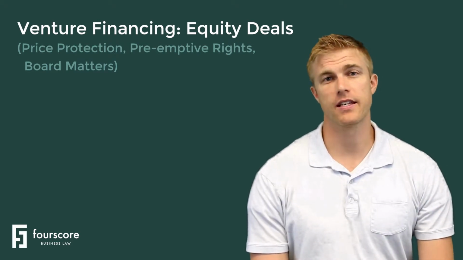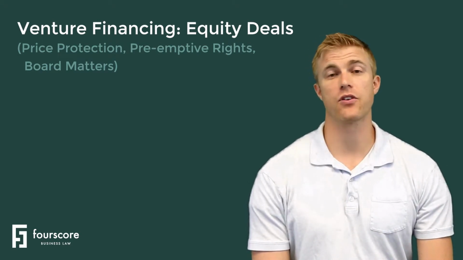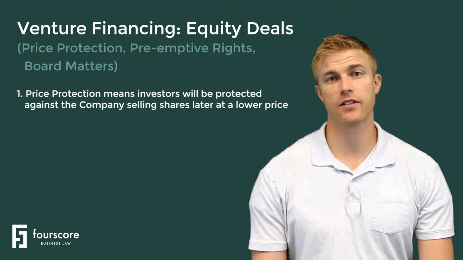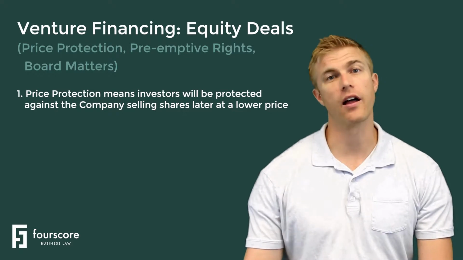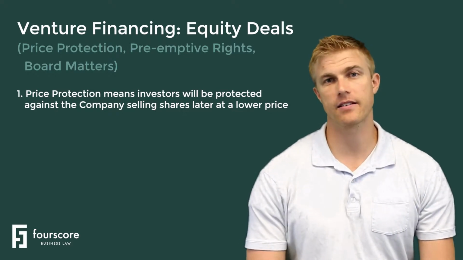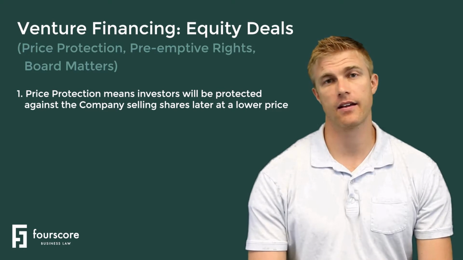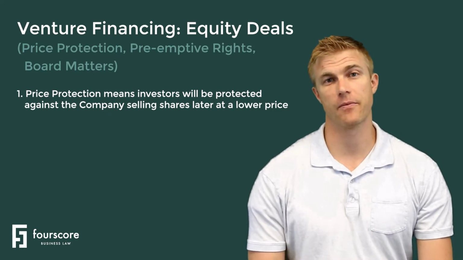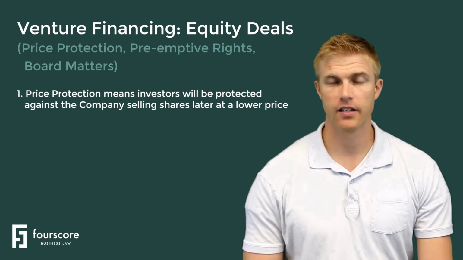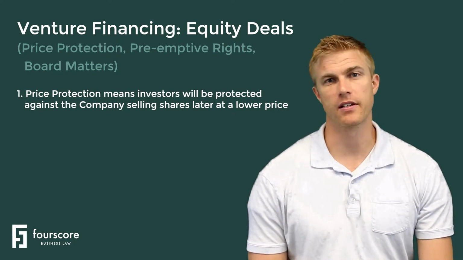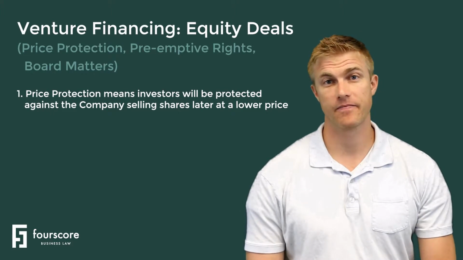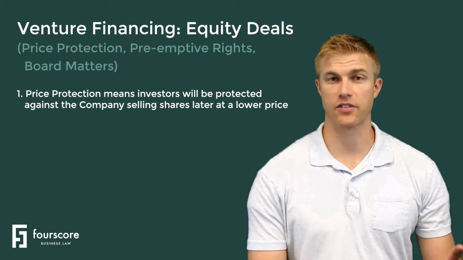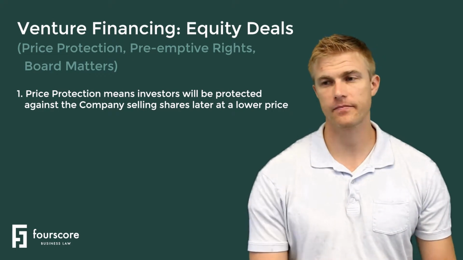Price protection is a right that investors commonly negotiate for that says if the company sells shares of stock to other investors later on for a price that is less than the price that the investors are paying today, then that price is going to be adjusted and reflected in the conversion ratio. That can get pretty technical, and we're happy to walk you through that if you're dealing with it, but I'm going to leave it at that. Basically, if you sell shares for a lower price later, that's going to affect what happens now.